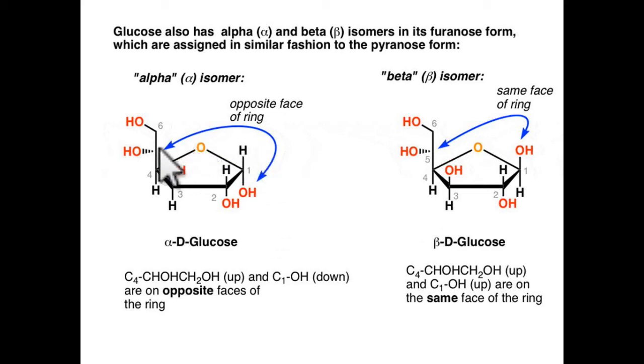So here the fourth carbon hydroxy group is on this side but the hydroxy group on the first carbon is exactly opposite, so it is called alpha D glucose. Here the hydroxy group on the fourth carbon is on the upper side and the hydroxy group on the first carbon is on the same face of the ring, so this is called beta D glucose.